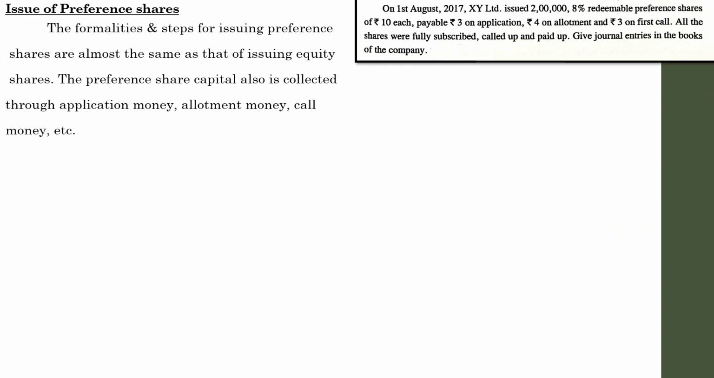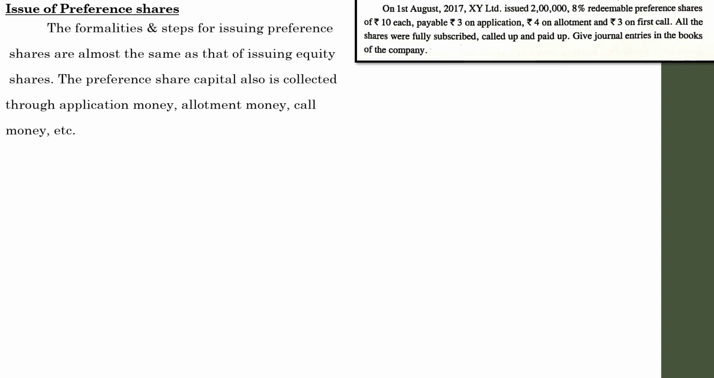On 1st August 2017, the XYZ Limited issued 2,08,000 redeemable preference shares of 10 each, payable 3 on application, 4 on allotment, 3 on first call. All the shares were fully subscribed, called up and paid up. Give the necessary journal entries in the books of the company.